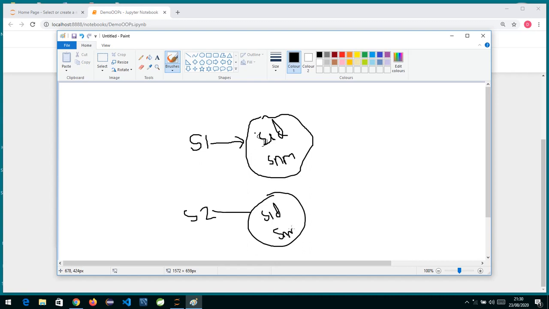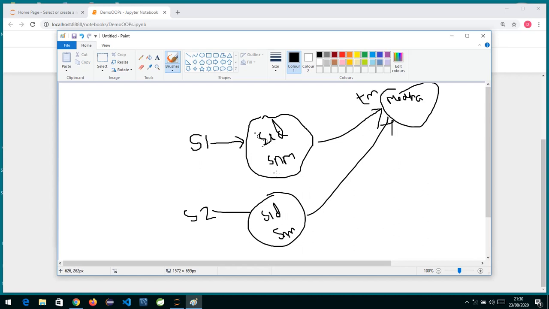So instance variables are created per object, whereas the static variable will be there only once in memory: trainer name, Medha. This single variable in memory can be shared by all objects. So all these objects can share this common copy.